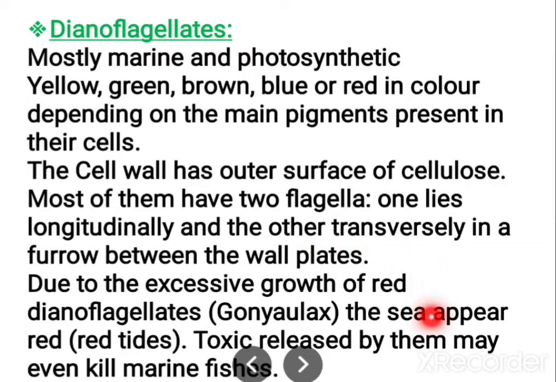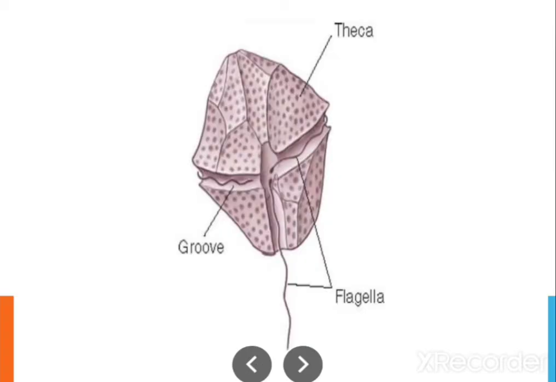Due to excess growth of red dinoflagellates, that is Gonyaulax, the sea appears red, and the red tides are due to the presence of the red dinoflagellates. And the toxins released by these organisms can even kill marine fishes. As I already told you, here there are two flagella, one is here and the other one is hanging down.